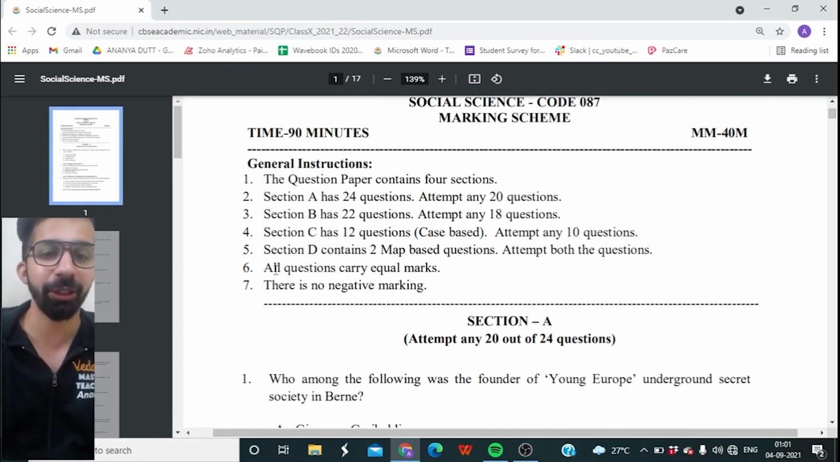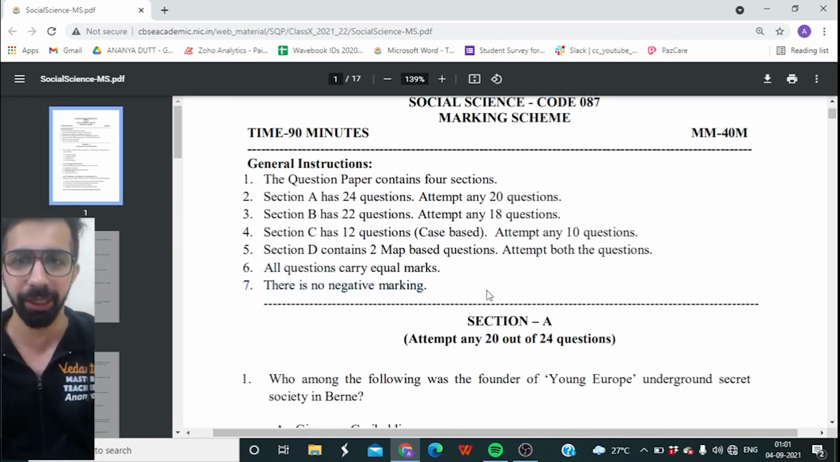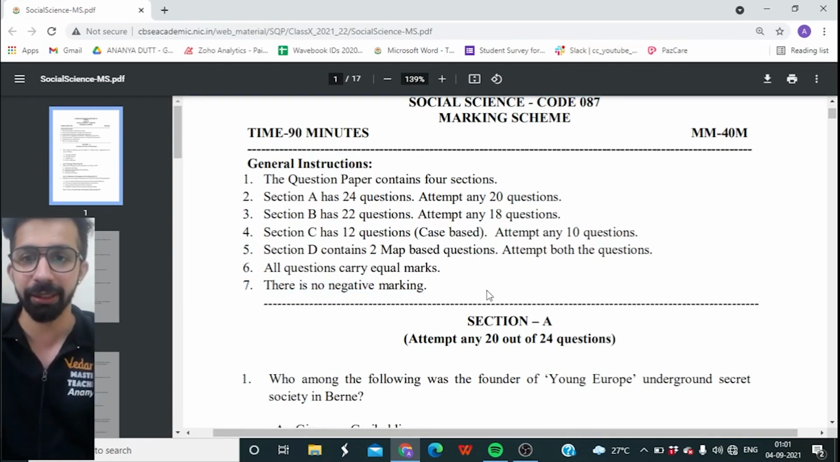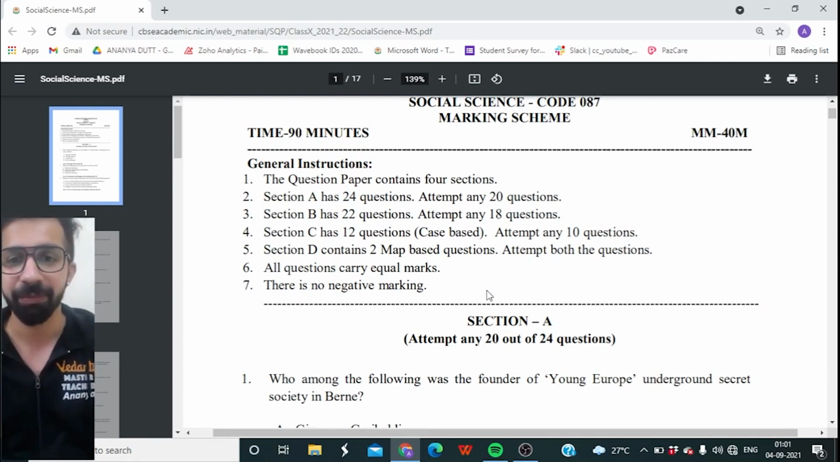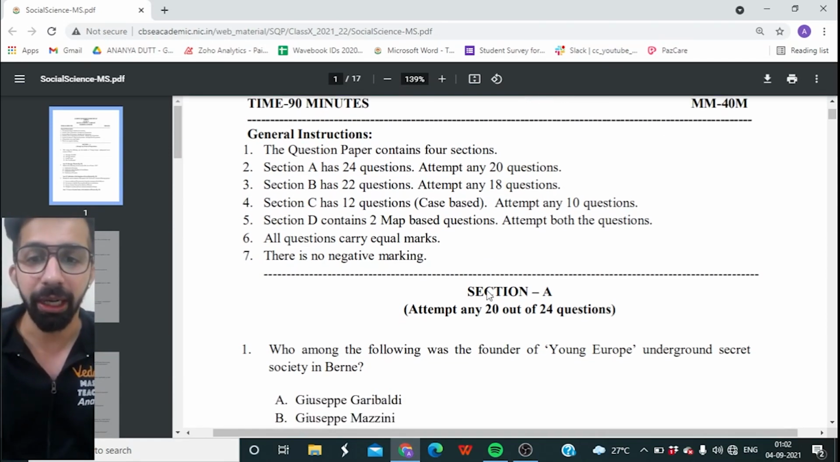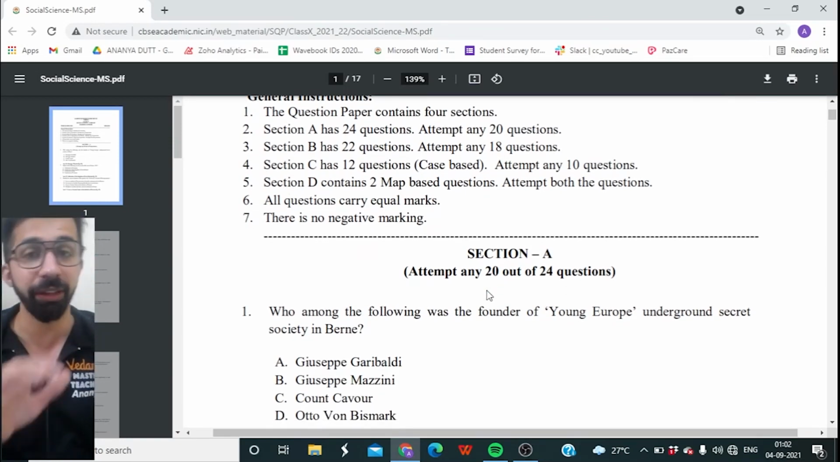Here they are saying that all questions carry equal marks and there is no negative marking. I guess there is some mistake from their end, because I can see we have to attempt 50 questions and the maximum marks is 40. So let's ignore this and have a look at section A. Attempt any 20 out of 24 questions. We will have a look at each and every question.